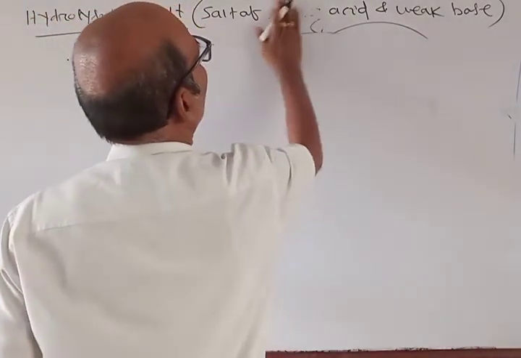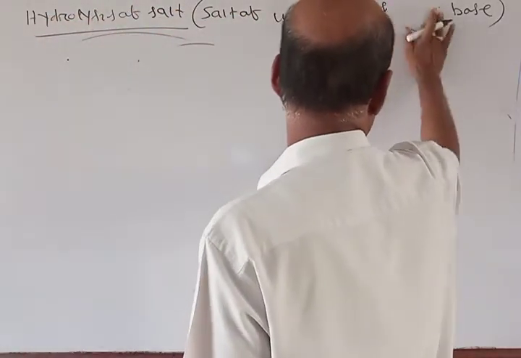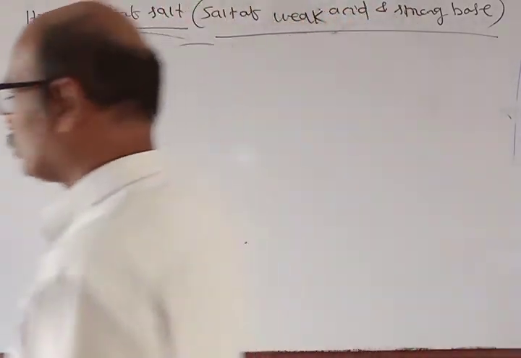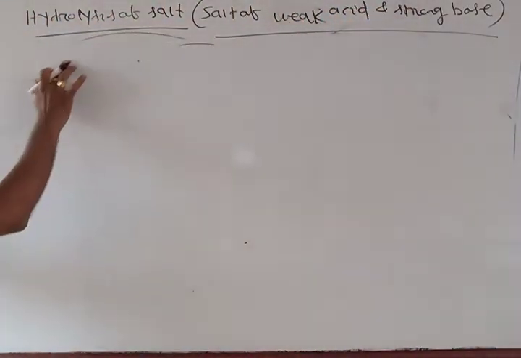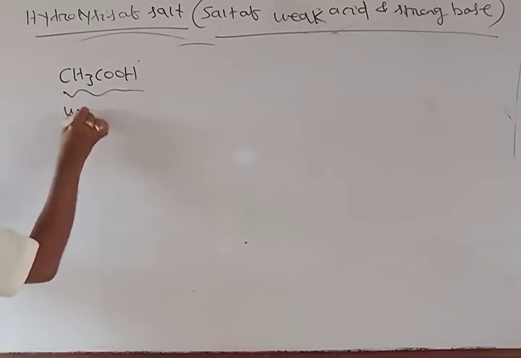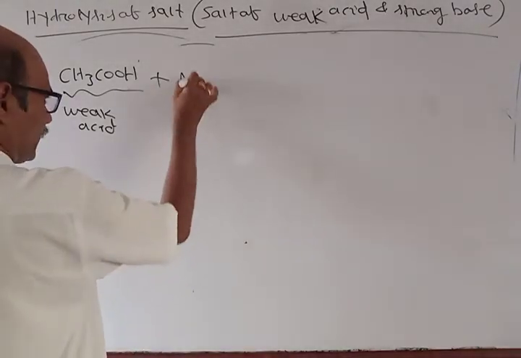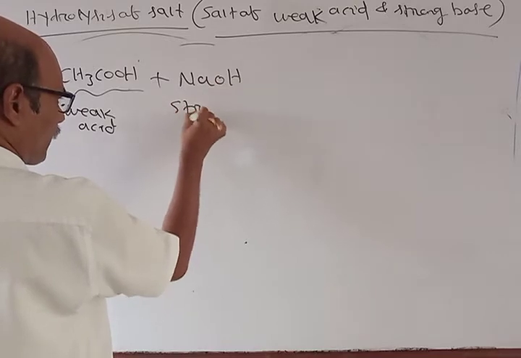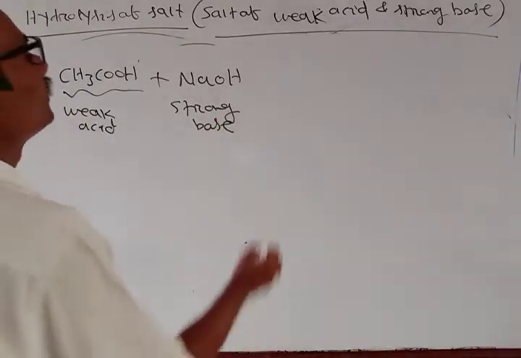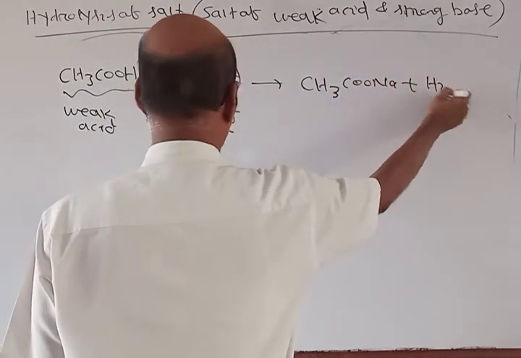See, for example, CH3COOH is a weak acid, and when it is reacting with a strong base like NaOH, it is giving CH3COONa plus H2O.